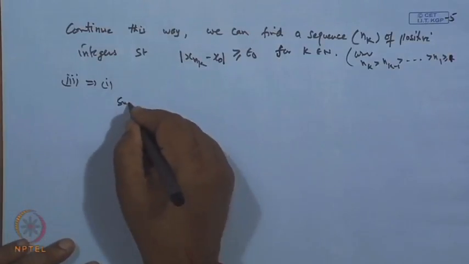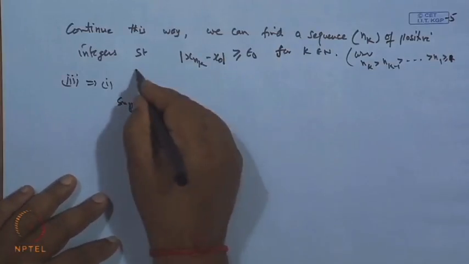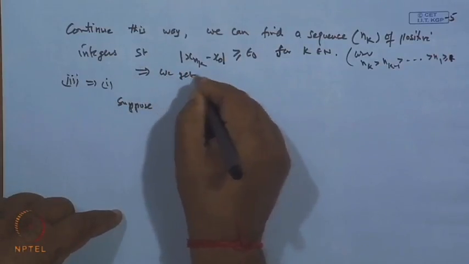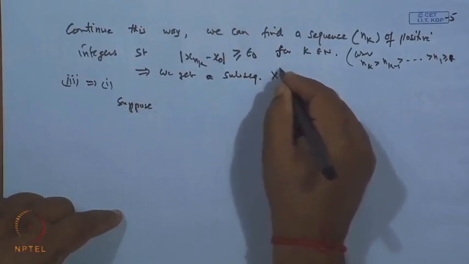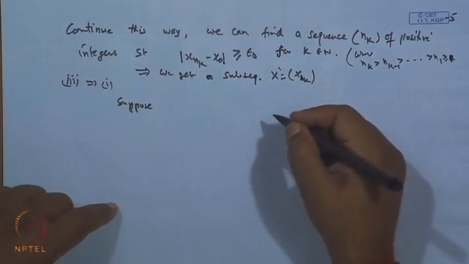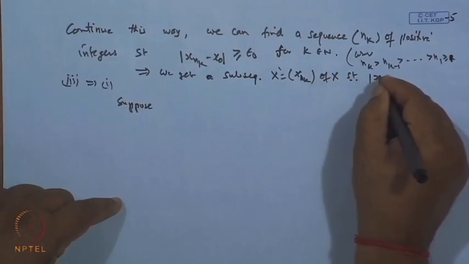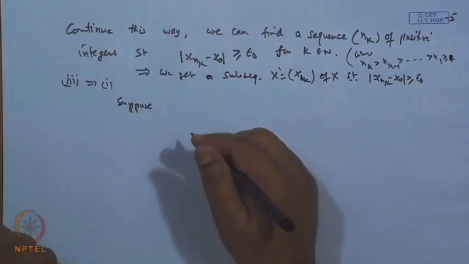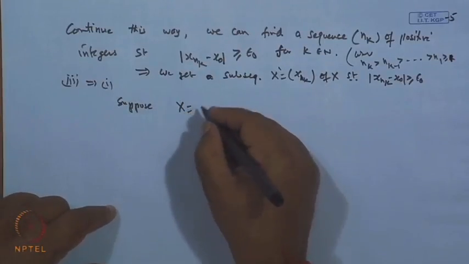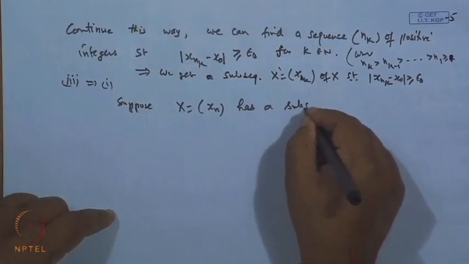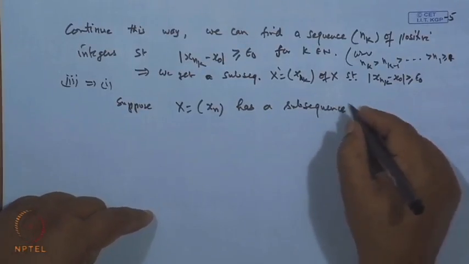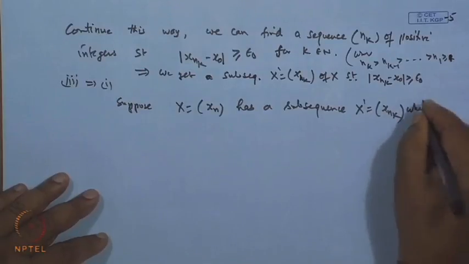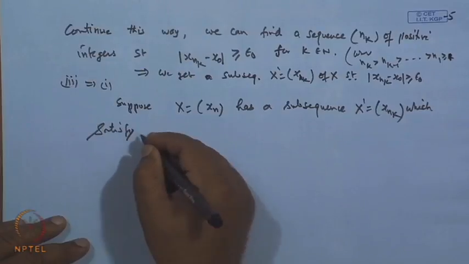So, suppose the sequence x, which is x_n, has a subsequence x dash_n, which is x_{n_k}, that satisfies condition 3.